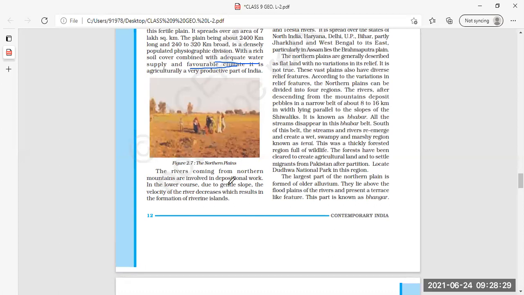And in the lower course, due to gentle slope, the velocity, means the speed of the river, decreases, which results in the formation of riverine islands. Riverine means landmass formed within the river. Clear now, this much, everyone clear?